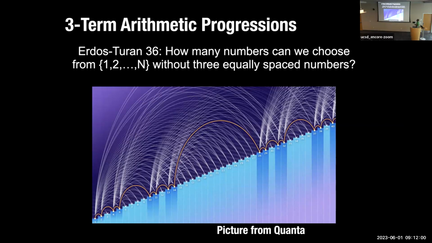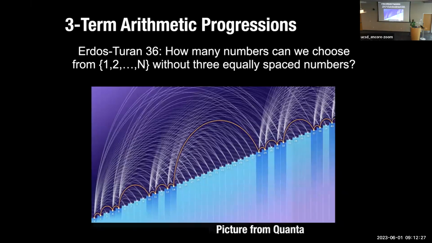And the basic version is, how many numbers can we choose from 1 through n without any 3 of them being equally spaced? You just have a bound on the largest number you can pick, and you're trying to maximize the number of numbers chosen without any 3 of them being equally spaced or forming an arithmetic progression. So this is a picture that I borrowed from Quanta, and it's a nice illustration of some of the things that you might try.